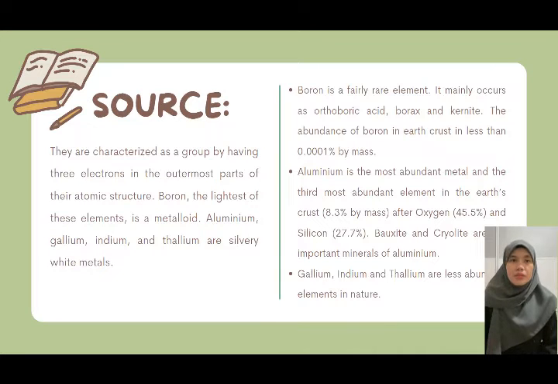Aluminium is the most abundant metal and the third most abundant element in the Earth's crust at 0.3% by mass, after oxygen and silicon. Bauxite and cryolite are the important minerals of aluminium. Gallium, indium, and thallium are less abundant elements in nature.